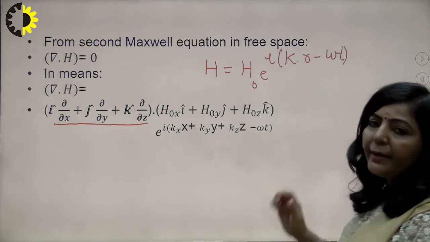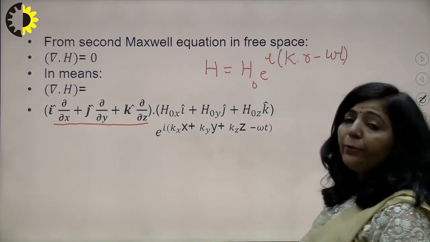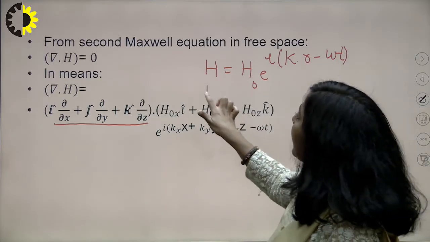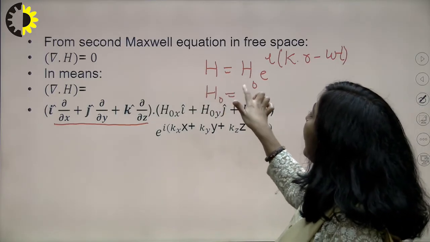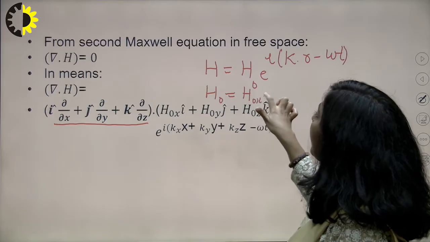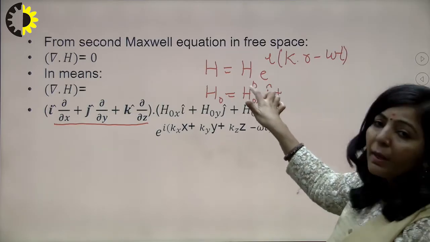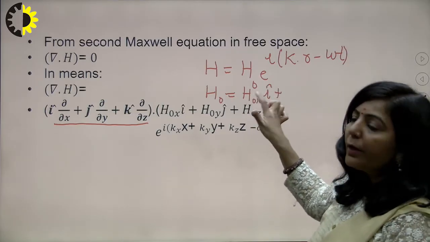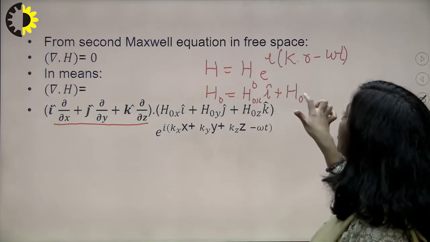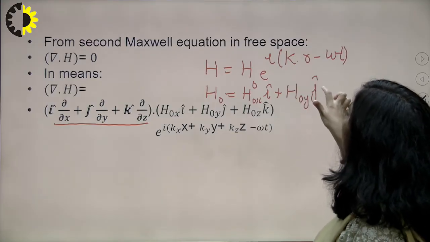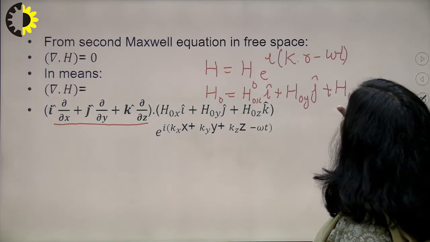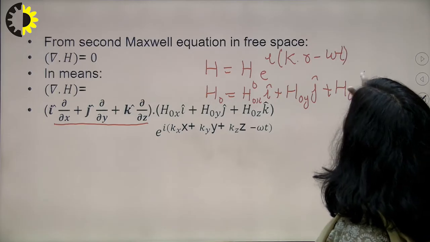And we have already discussed that this amplitude of the magnetic field vector can be written in component form as H naught x i cap, the component of amplitude along the x-axis, plus H naught y j cap, the component along the y-axis, plus H naught z, the component along the z-axis.